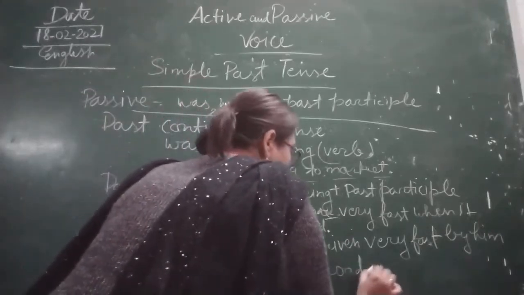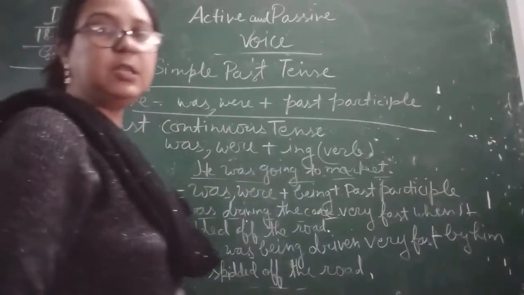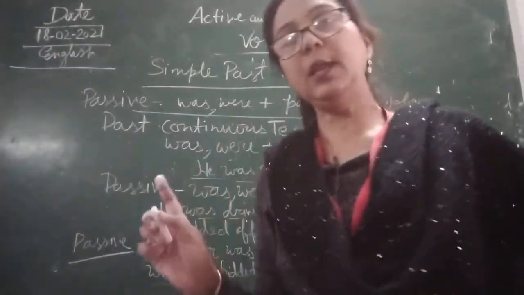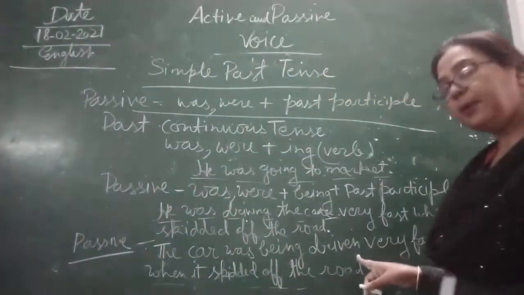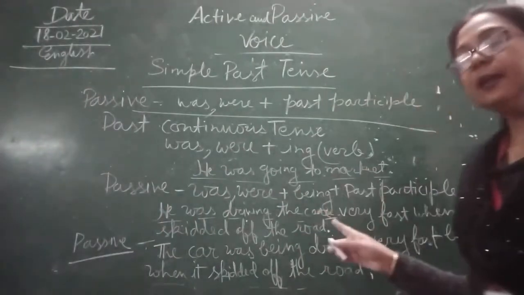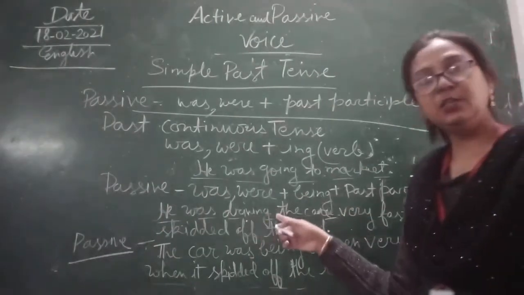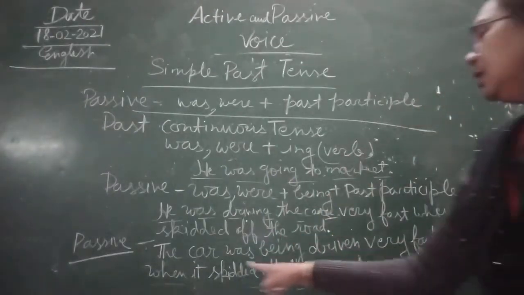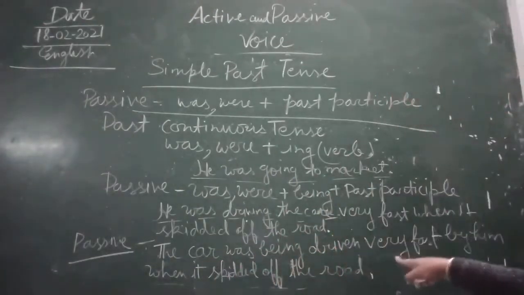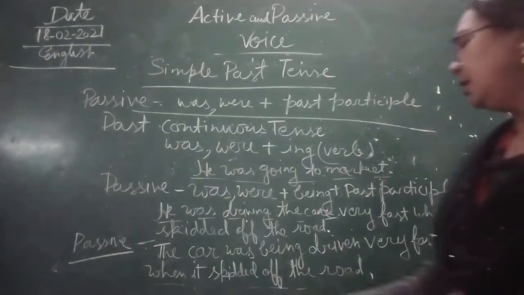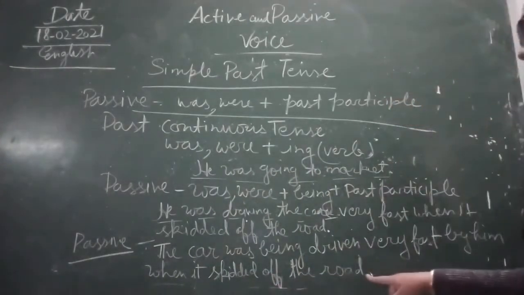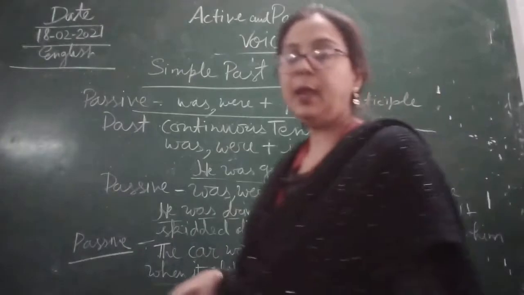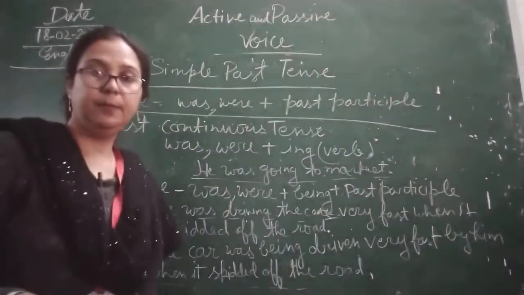Now children, you can see what we have changed. We have changed only the past participle, because in active voice it is written in ing. So the car was being driven very fast by him when it skidded off the road. Okay, so it is simple.